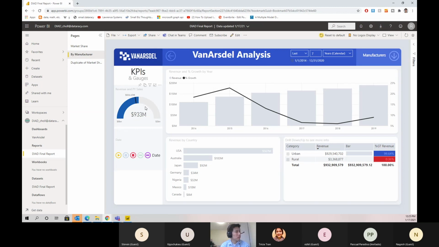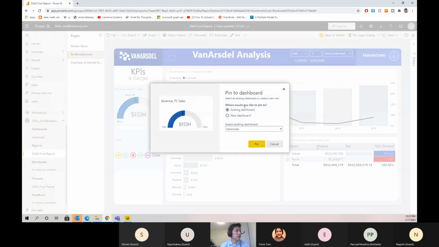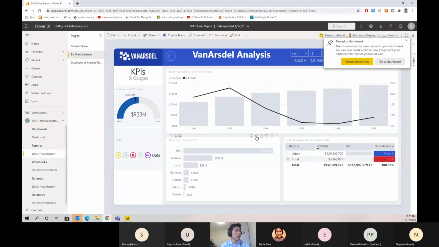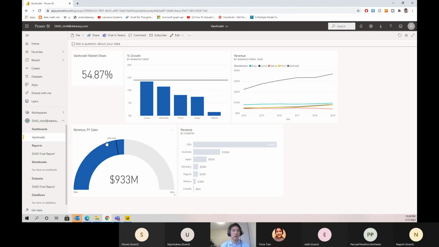All right, so now that we've filtered by Van Arsdale, let's click on the gauge visual of the dashboard, and let's pin this. And for the revenue by country, let's also pin this. So then let's navigate to our Van Arsdale dashboard here. And notice that all of the visuals that we pinned are all here.